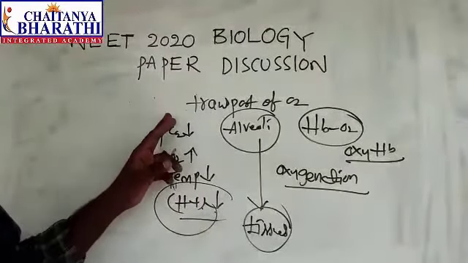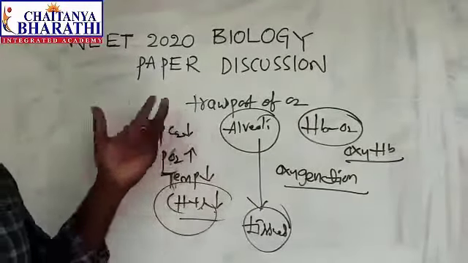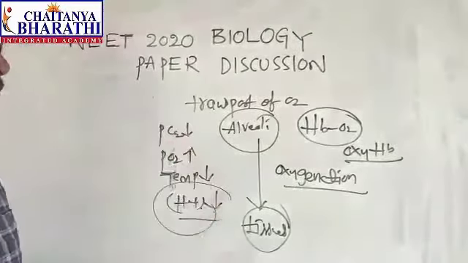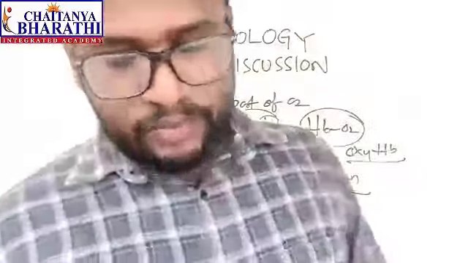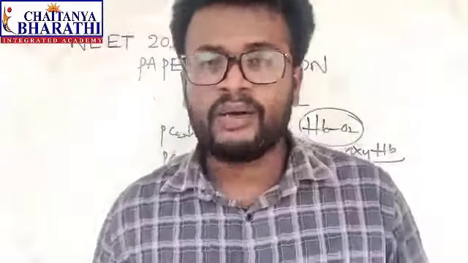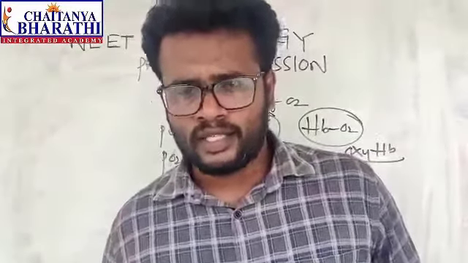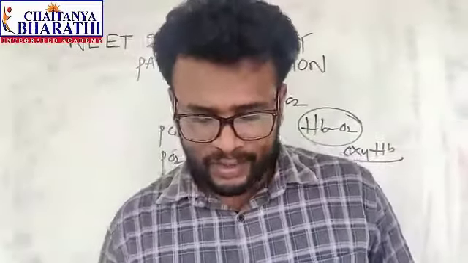First statement, low PCO2 in alveoli favors the formation of oxyhemoglobin. Yes, so we can consider this a right statement. So the answer is the fourth option. And next, one more question is from the endocrinology part, chemical control and coordination chapter, the last chapter from human physiology.